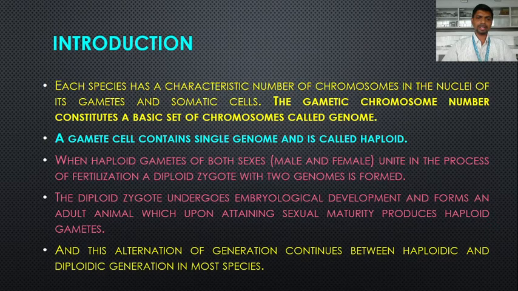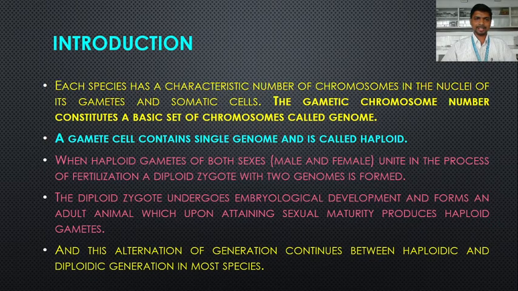This diploid zygote undergoes embryological development and forms an adult individual, which upon attaining sexual maturity produces haploid gametes. This alternation of generations between the haploid and diploid generations continues in most plant species. This is the life cycle of the plant: the gametes formed by male and female individuals are haploid, possessing a single basic set of chromosomes or a genome.